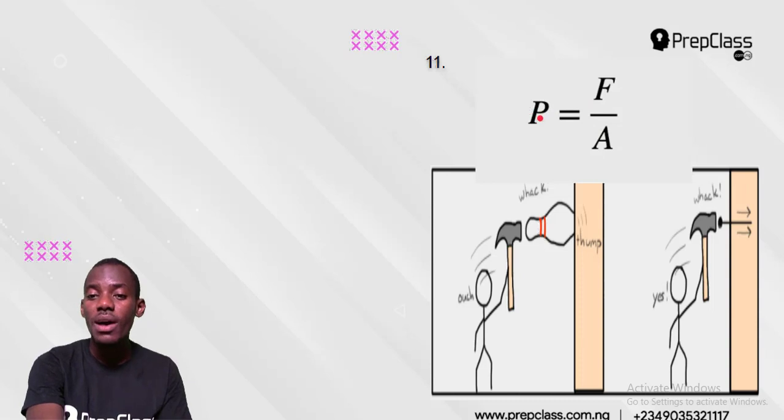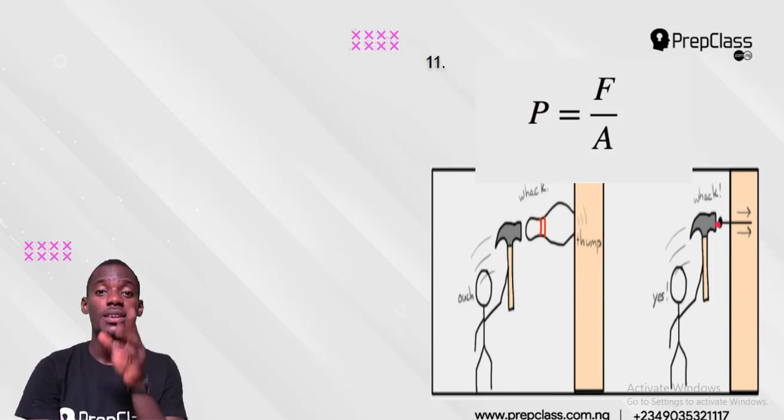So that means force and pressure go together. If the force is high, the pressure will be high. But if the area is high, then the area is working against pressure. So if the area is high, the pressure will be low. The area of this bottom is very big, it's very wide, so the pressure that it can exert will be low. If the area is low, the pressure will be high.